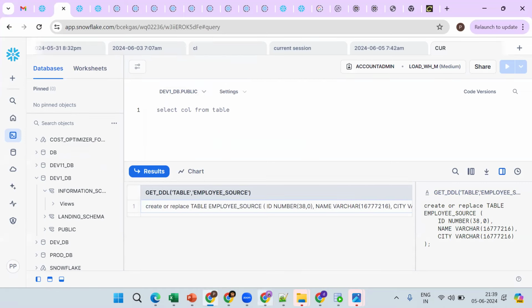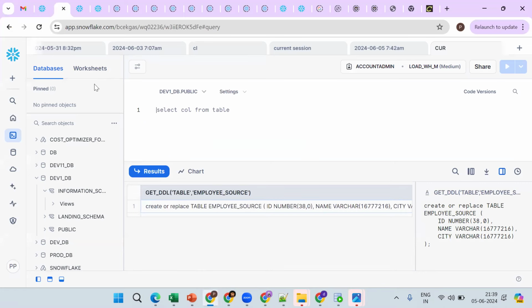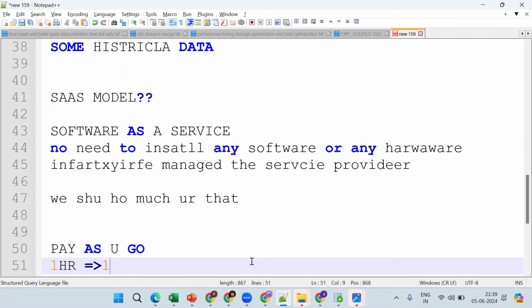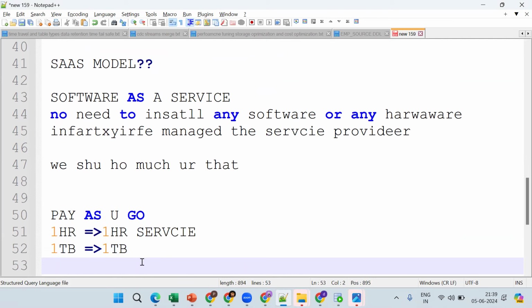Got the point here? Snowflake is a SaaS model. SaaS is nothing but creating one account and working on it. It's a pay as you go model. Pay as you go means, suppose I use it for 1 hour, I pay for 1 hour of service. If I use 1 terabyte of storage, I pay for 1 day. So SaaS model is a pay as you go model, and Snowflake is a SaaS model.